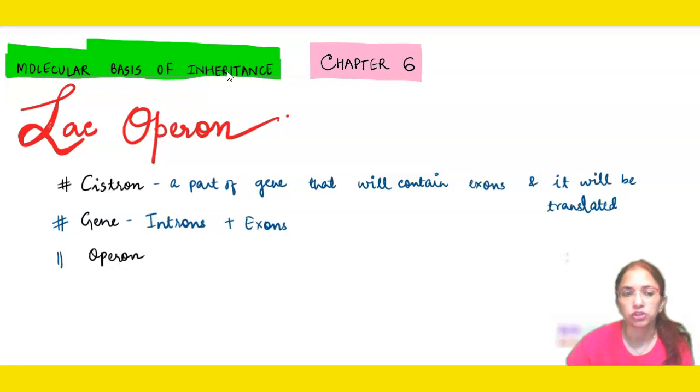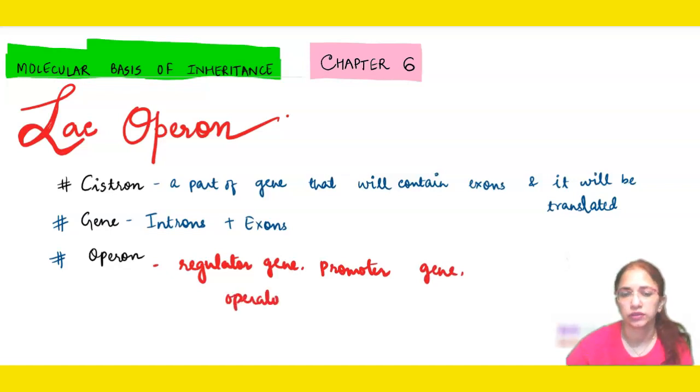But when we talk about operon, it includes your regulator gene. Okay, these terms are important because we will be talking about them in the lac operon. It will also include promoter gene, operator gene, and of course it will include the structural genes.